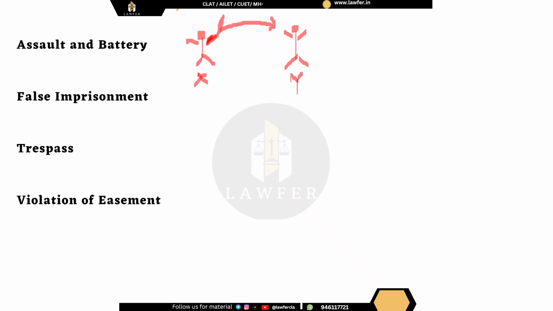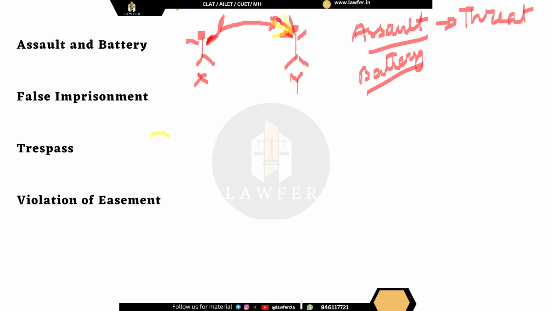Till the point he has raised his hand to beat Y, this is an assault. Now, when he actually hits, this hand comes and hits Y, then we will say that that is a battery. So assault is a threat, whereas battery is actual use of force.